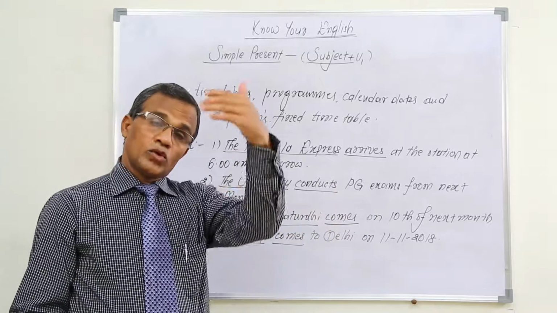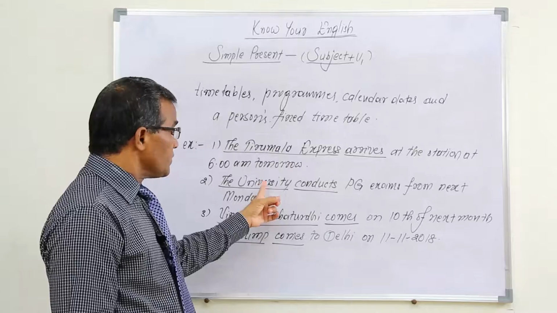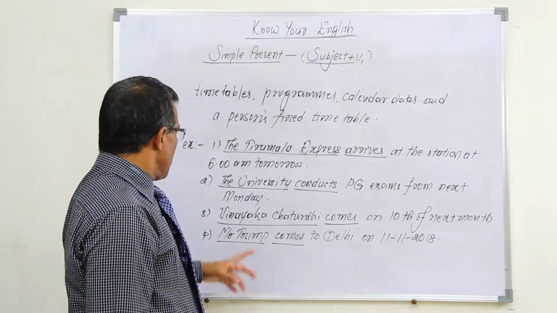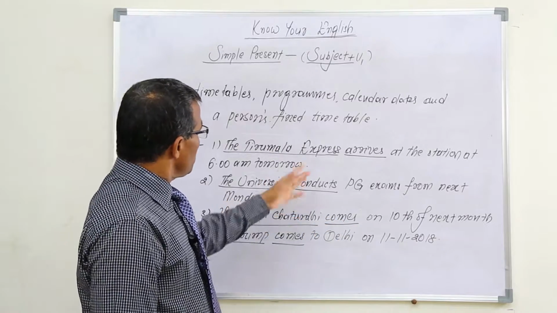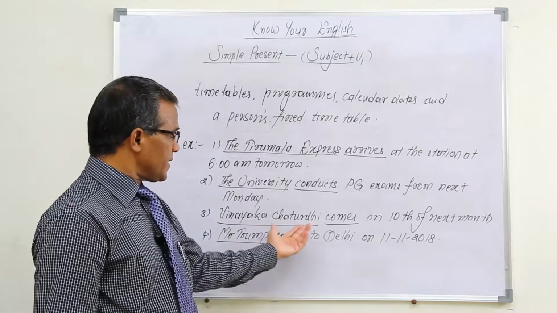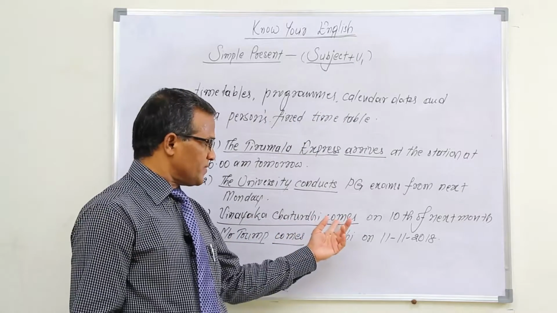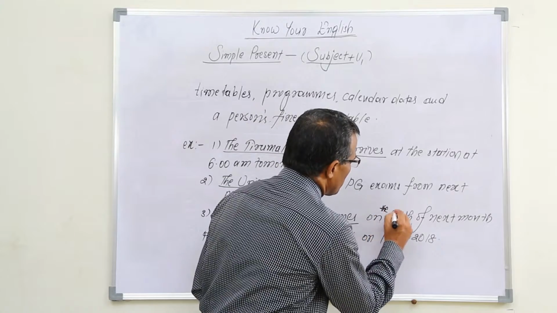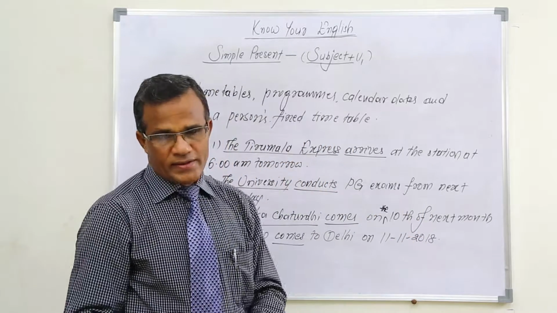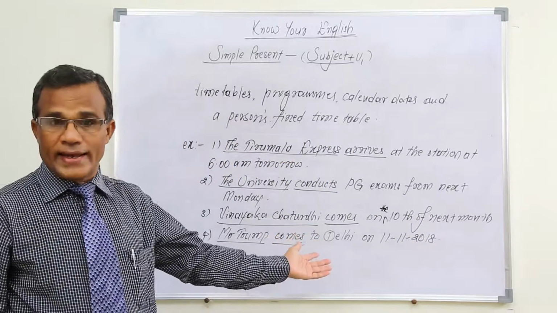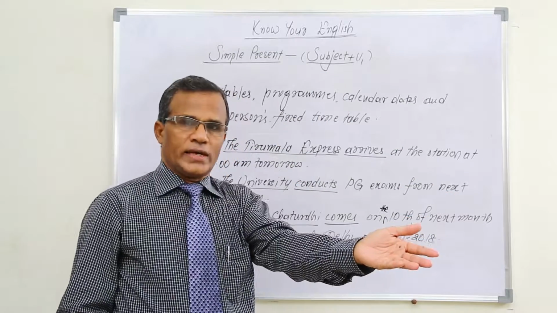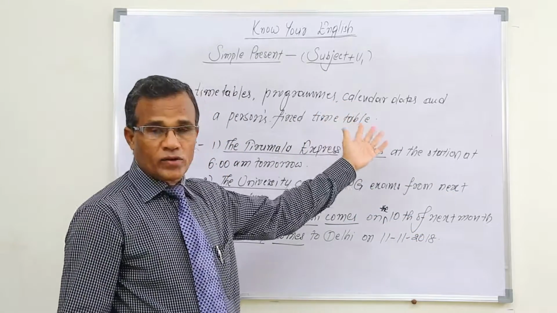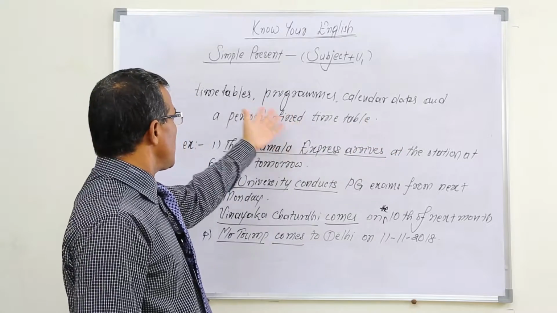So the activity goes in future, but according to university program we are talking, so we can use simple present. And for example, you see calendar dates, Vinayaka Chaturthi festival, which comes on the 10th of next month. So it is according to calendar, but which comes in future. For future only, we use simple present when they are a part of calendar dates, programs and timetables.